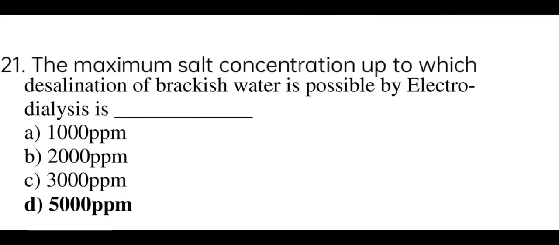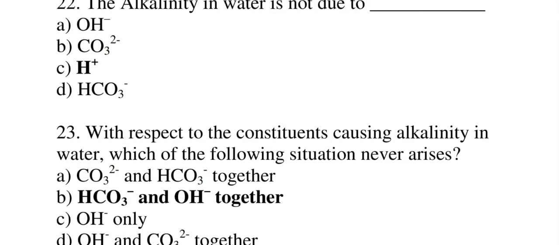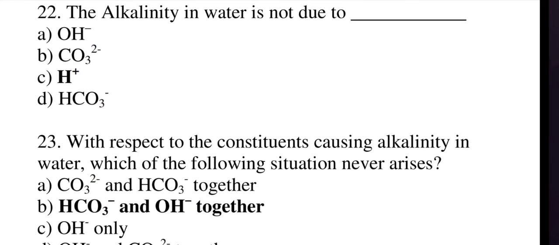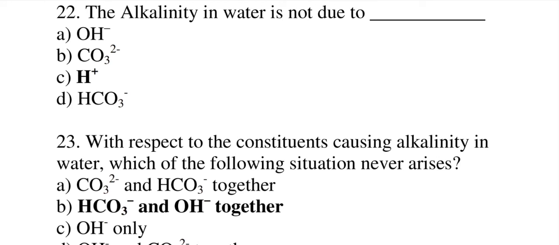Moving to question number 21. The maximum salt concentration up to which desalination of brackish water is possible by electrodialysis is, options are 1000 ppm, 2000 ppm, 3000 ppm, and 5000 ppm. The correct answer is 5000 ppm. Moving to question number 22. The alkalinity in water is not due to blank. The options are OH minus ions, CO3 2 minus ions, H plus ions, HCO3 minus ion. The correct answer is H plus ions.